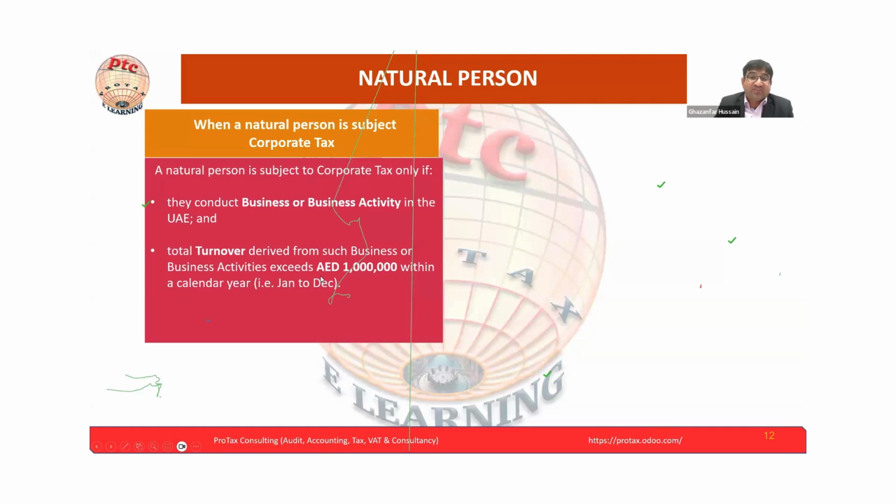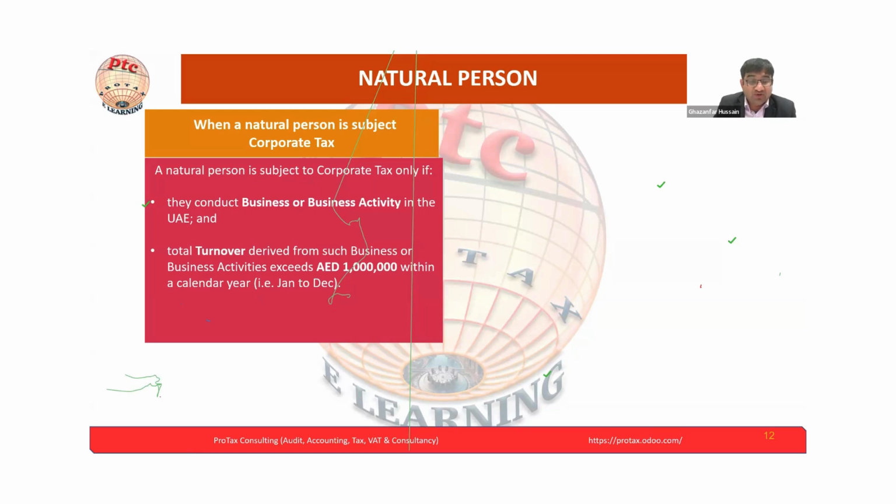So now for the natural person, the important part is which income they have to consider, and that we will discuss in detail, because a natural person may have multiple businesses. So they have to add all the businesses to test this relief rule. They add all the income from all the activities and then see if it's less than 1 million or more than 1 million. So this should be carefully evaluated and calculated before taking the call.